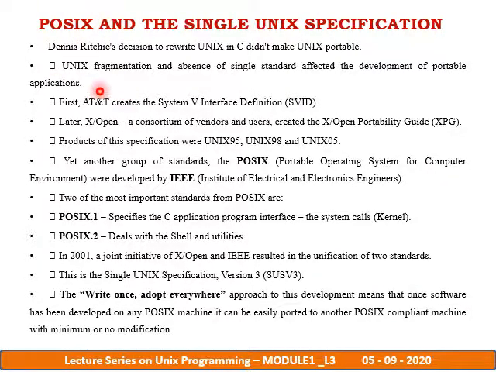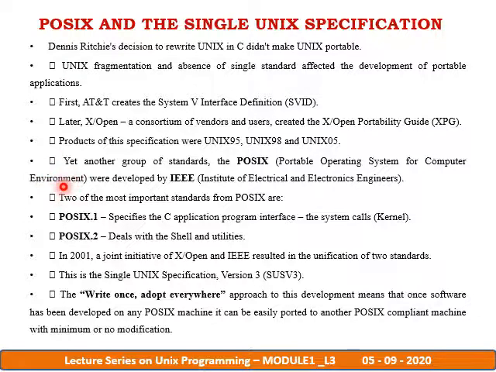First, AT&T created the System V interface design. Later, the X/Open consortium of vendors created the X/Open Portability Guide. The products of these specifications were initially termed Unix 95, Unix 98, and Unix 05. Later, another group of standards was considered, POSIX, the Portable Operating System Interface for Computer Environments.